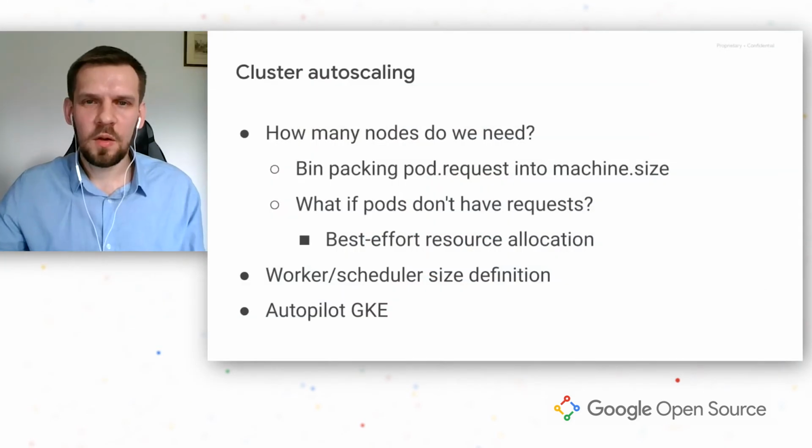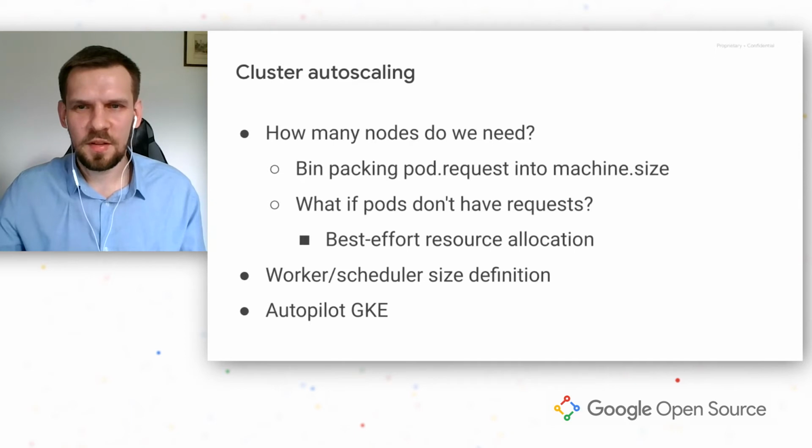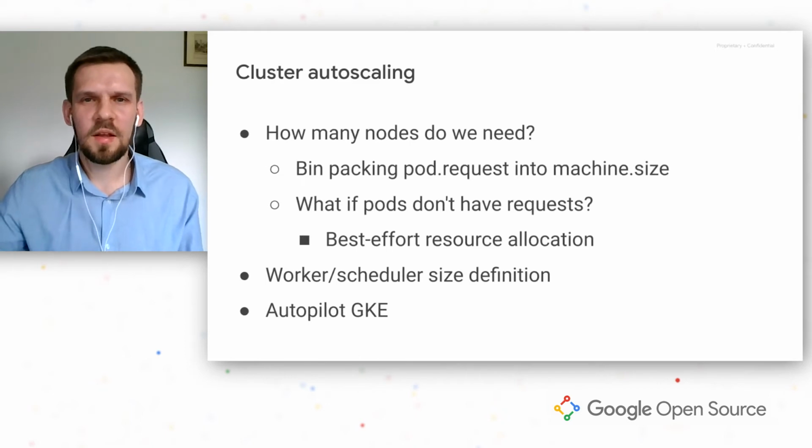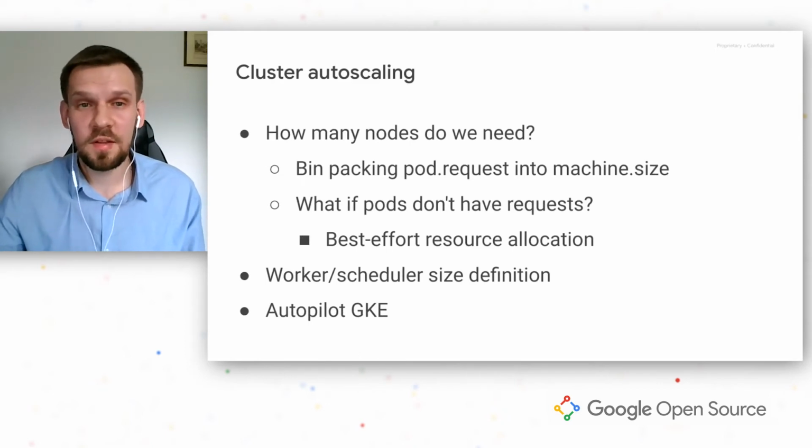Okay, so with this metric, we are able to change the number of workers. However, we need to be able to run the additional pod somewhere. While Kubernetes schedules a pod in the node, it takes into account the pod CPU and memory request and looks for a node which has at least this amount of resources free.